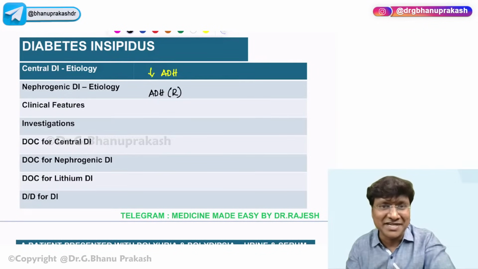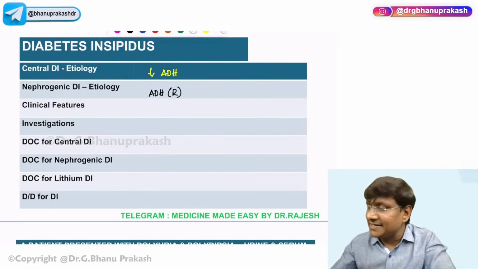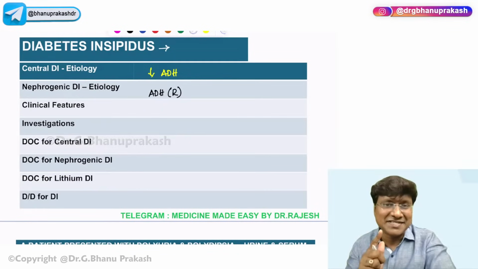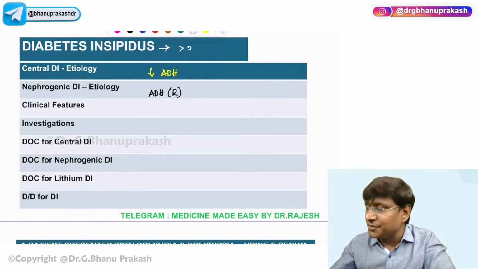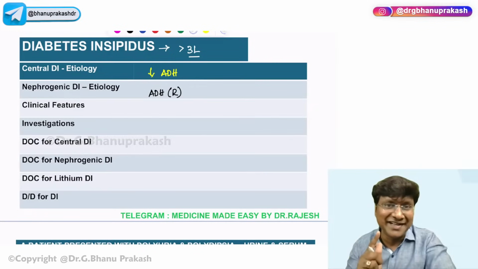The characteristic feature is polyuria, which means a urine quantity of more than 3 liters per 24 hours.